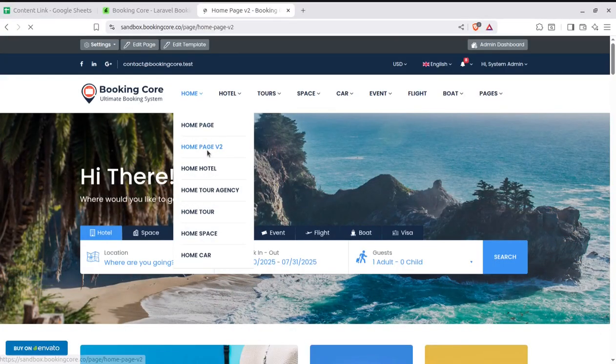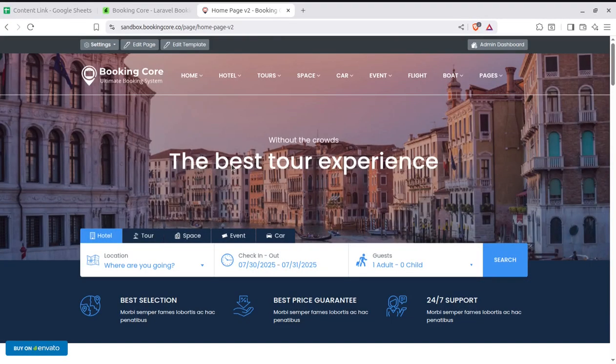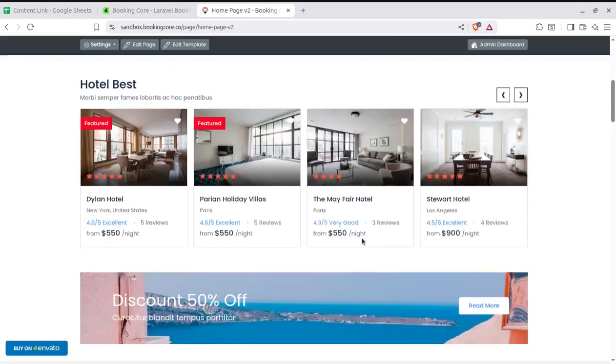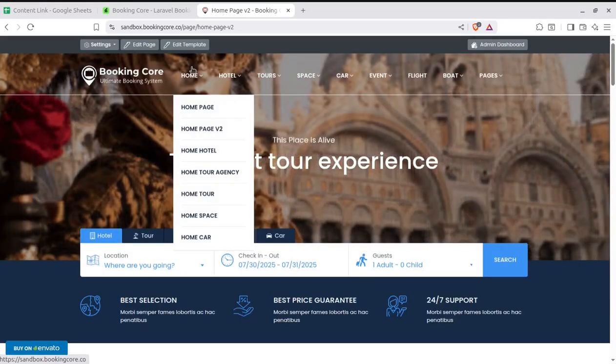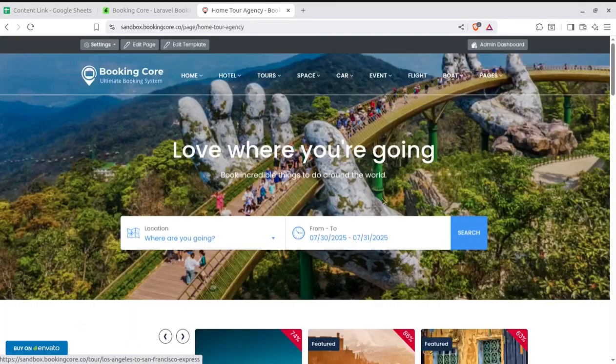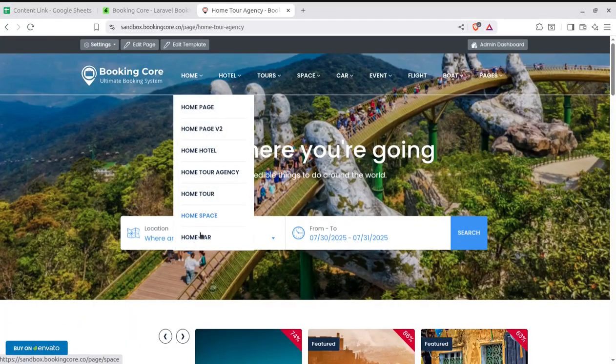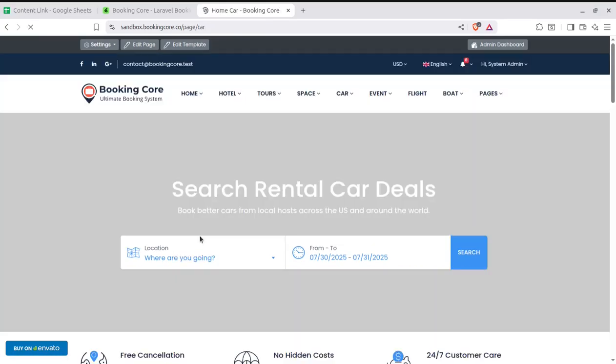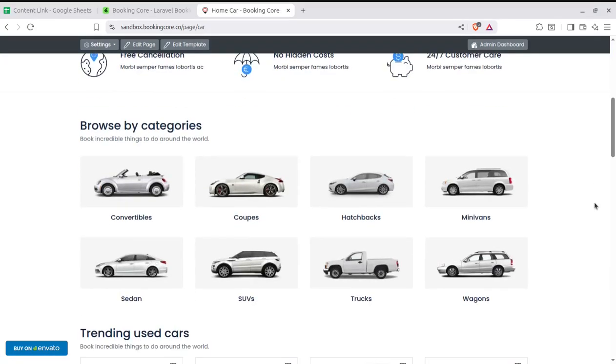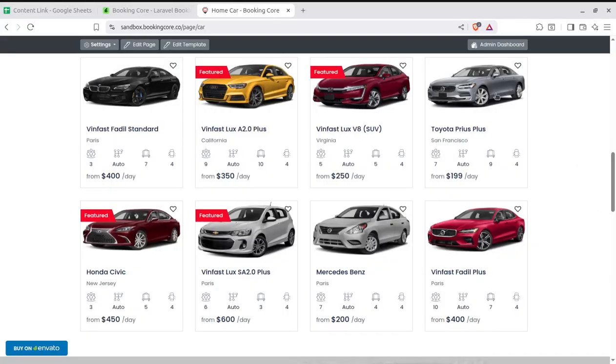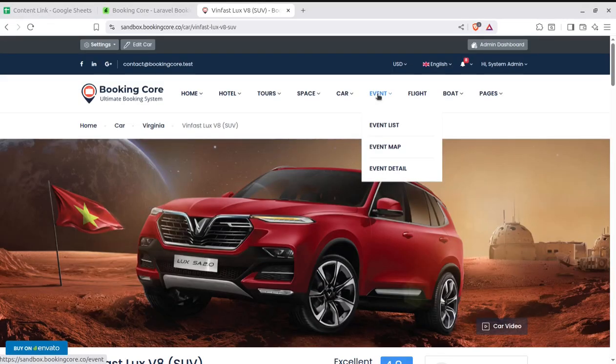You can choose among multiple home pages. Like this is the booking screen for booking hotels, and we have tour agency options, like this one is specifically for a tour agency. Similarly, we have one for car booking. So you can opt for any of these layouts for your target portal, and yes, you can launch this business without any hassle or trouble.